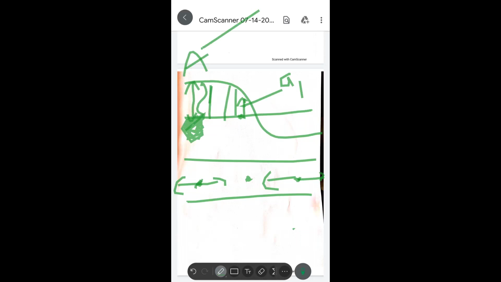Further, see from here. As we move to the right, the amplitudes of particles go on decreasing, and finally the particle which is here has zero amplitude. This is called a node.